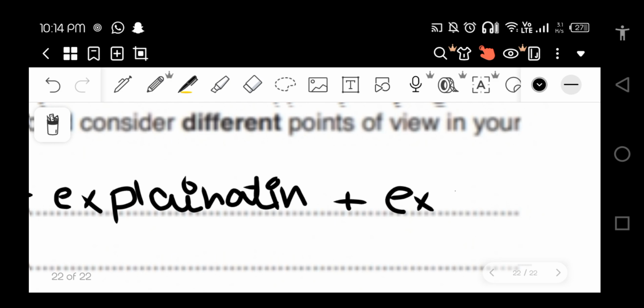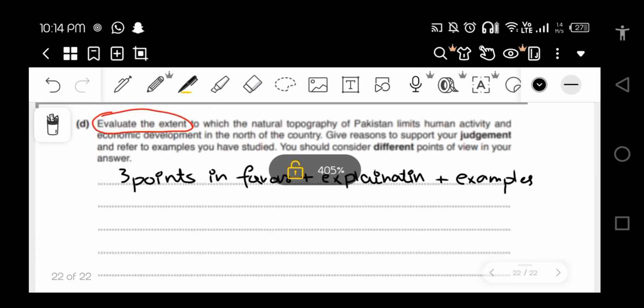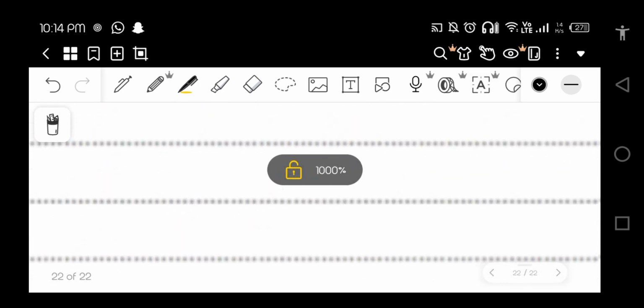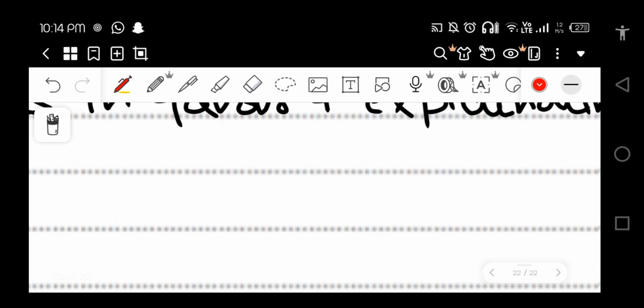Don't forget to put the examples. This is what the examiner is seeking from you, right? Then you have to add the game changer word, which is "however".